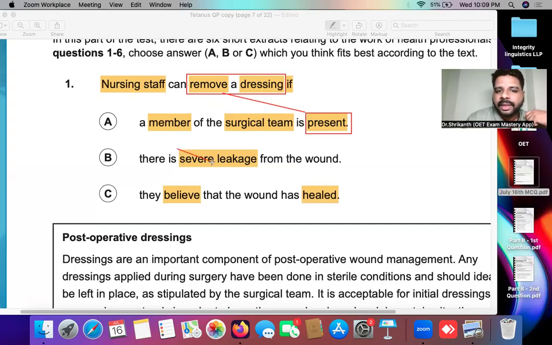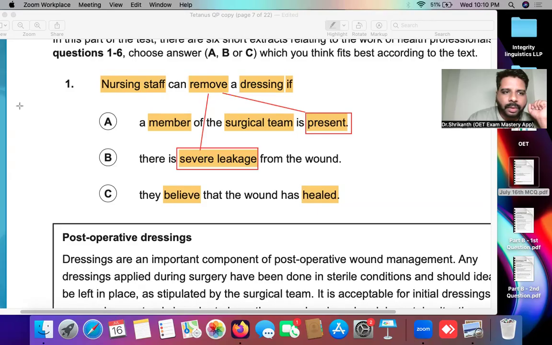There is severe leakage, right? What is the verb over here? Severe leakage, right? So if there is severe leakage, that is the verb over here. In that situation, the nurse can remove the dressing. Understand? Okay. So maybe I'll just focus on just one single verb. Remove is the main verb here.